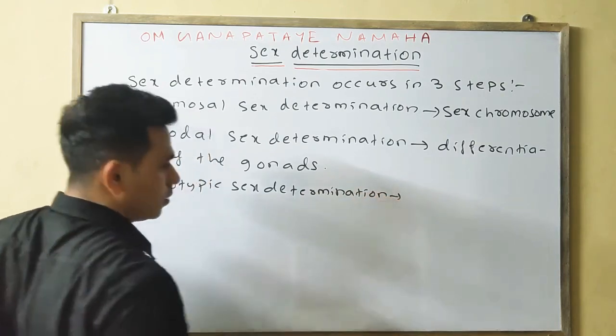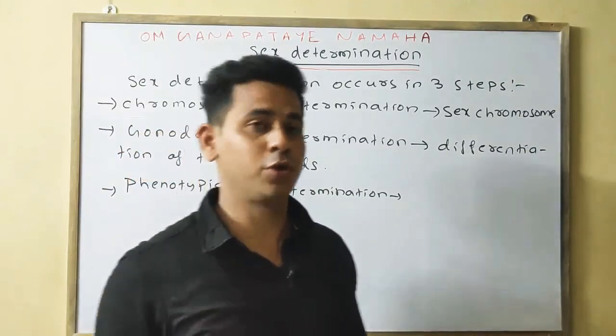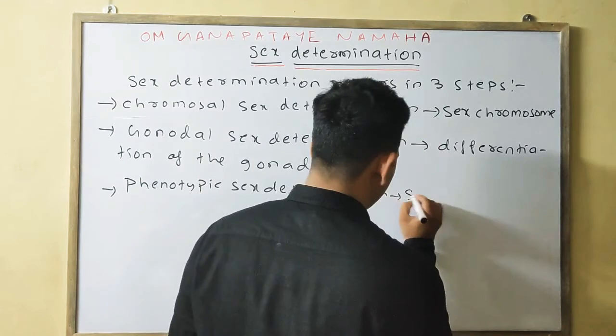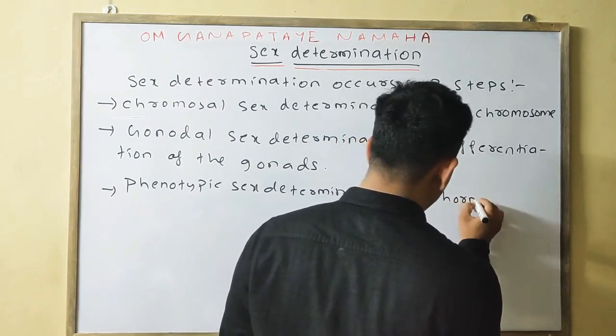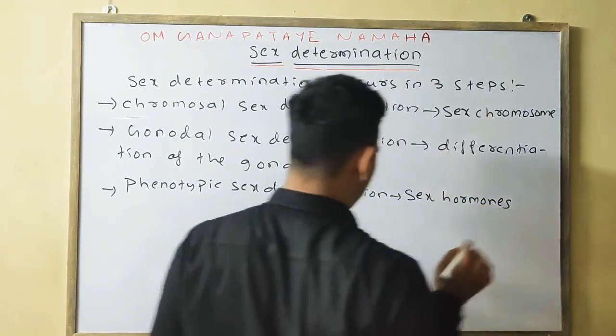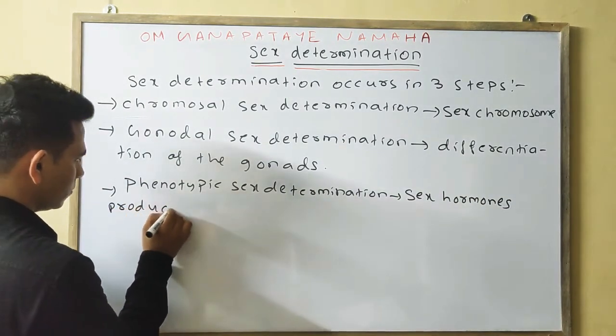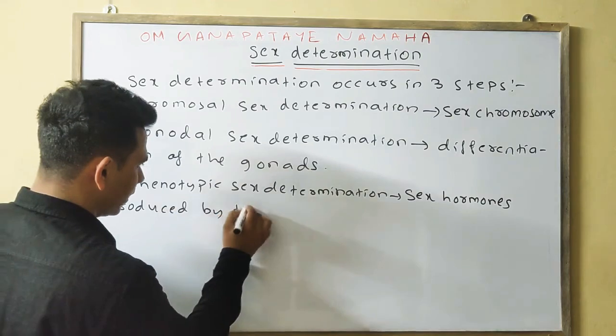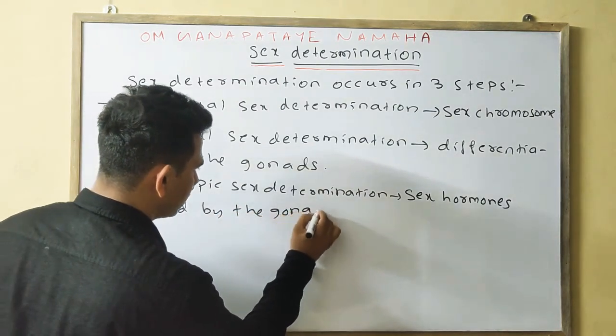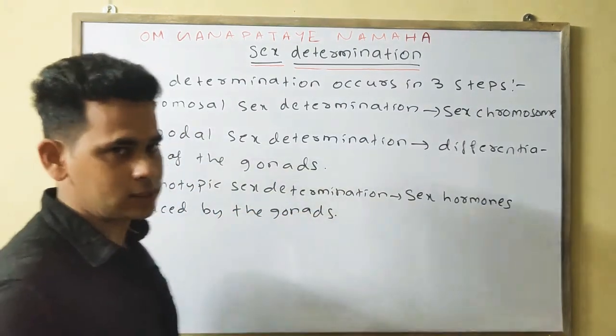It depends on the sex hormones produced by the gonads. Sex hormones, I'll tell you in detail, don't worry. Sex hormones produced by the gonads. Okay, we'll make you understand by taking a simple example.